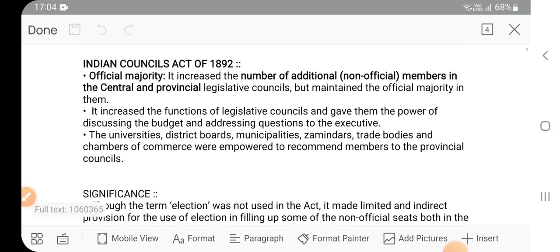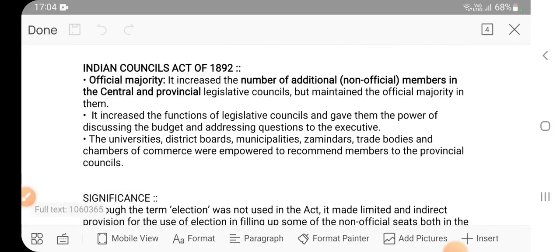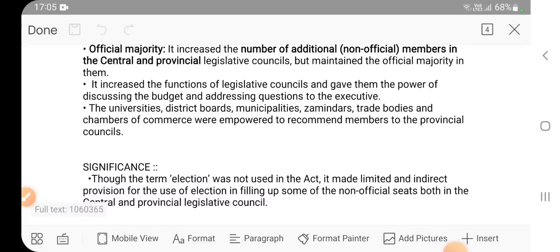So basically, you are seeing in this act that more and more representation is being taken, because non-official members increased. More number of Indians were represented as non-official members. Now these bodies like university, district board, they were empowered to recommend members to provincial councils. So this representation was increased.